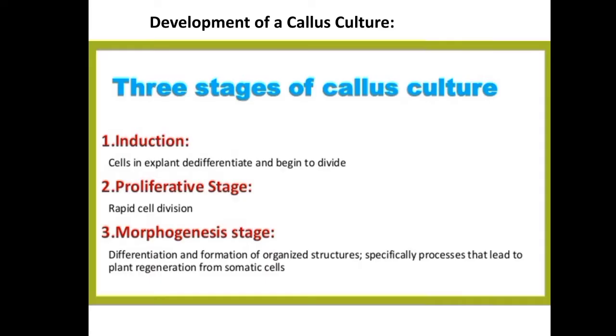And there are three stages of the callus culture. They are the induction stage, proliferative stage, and morphogenesis stage. The proliferative stage is also known as the cell division stage, and the morphogenesis stage is also known as the differentiation stage. So what happens in the induction stage? Here the cells in the explant de-differentiate and begin to divide. The metabolism is stimulated here, and the cells prepare to divide. The cell size remains unchanged in the induction stage.